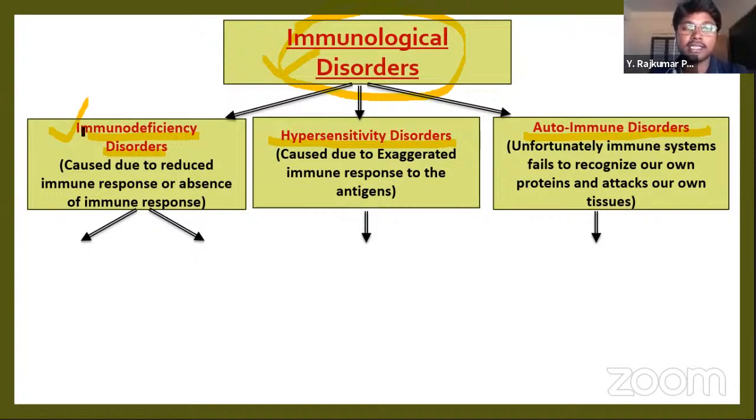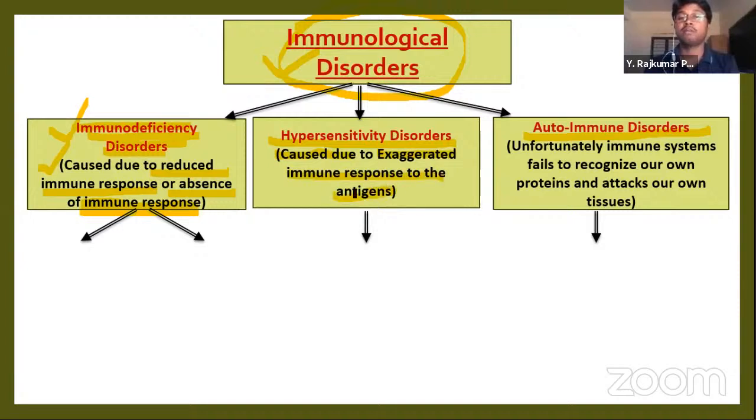Let's see first what is immunodeficiency disorder. The name itself says, isn't it? So the immune response is reduced. Here it is caused due to reduced immune response or absence of immune response. These are called immunodeficiency disorders. Next, the hypersensitivity disorders. These are caused due to exaggerated immune response to the antigen.